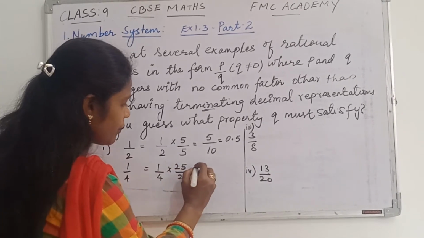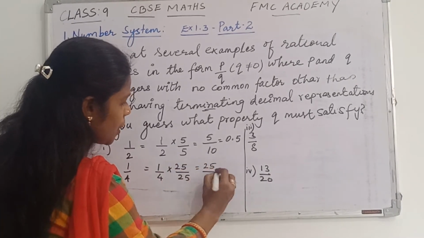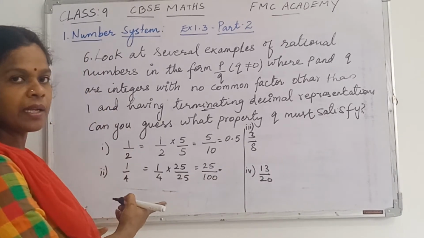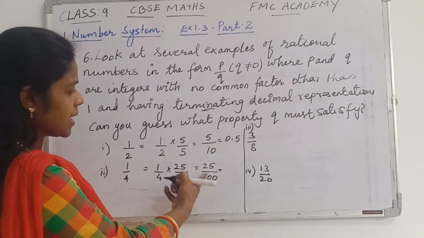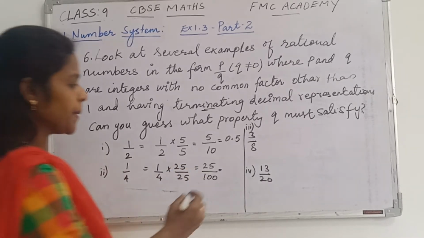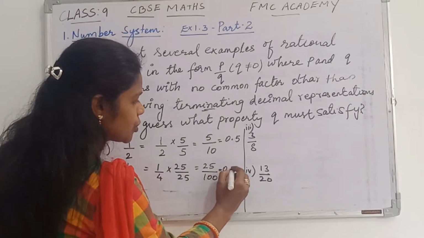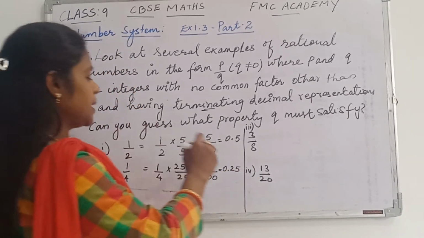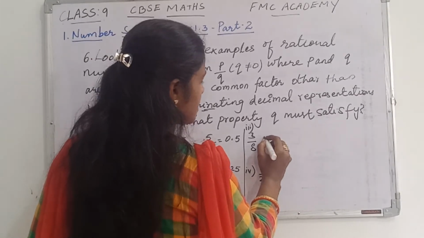So 1 into 25 is 25, upon 4 twenty-fives are 100. Because 100 is there, after 2 digits you keep a decimal. So 0.25. Okay, done.